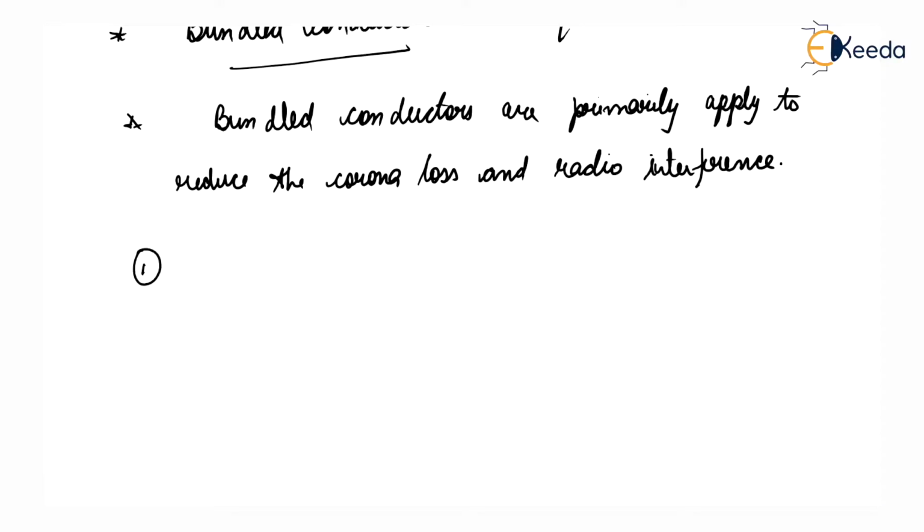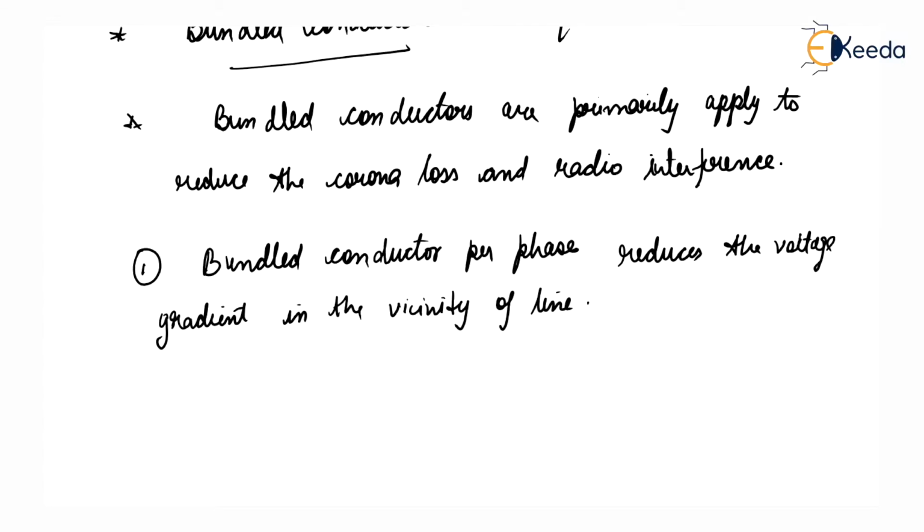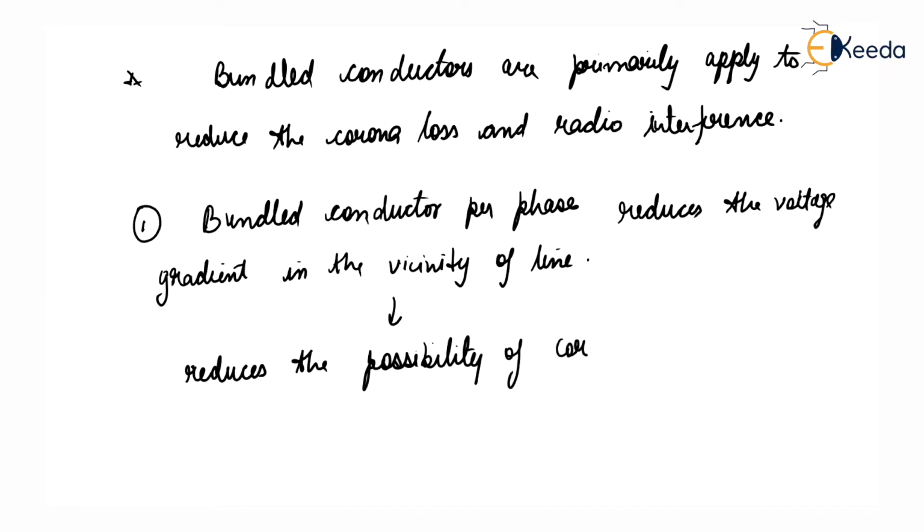First advantage: bundle conductors per phase reduce the voltage gradient in the vicinity of the line. So it reduces the possibility of corona discharge.